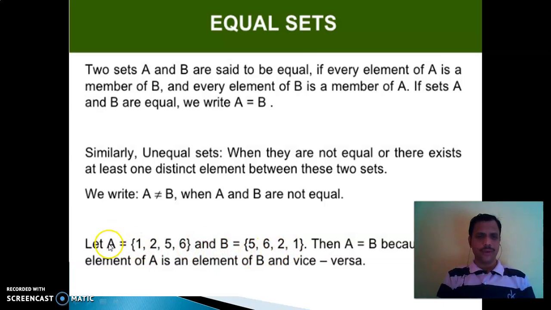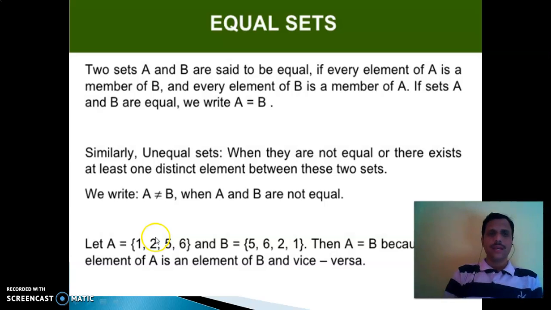We observe that 1 belongs to A, 1 belongs to B. 2 belongs to A, 2 belongs to B. 5 belongs to A, 5 belongs to B. 6 belongs to A, 6 belongs to B. That means every element of A is a member of B and every element of B is a member of A. Then we can say that these two sets are equal sets.